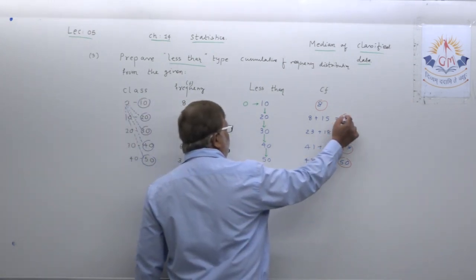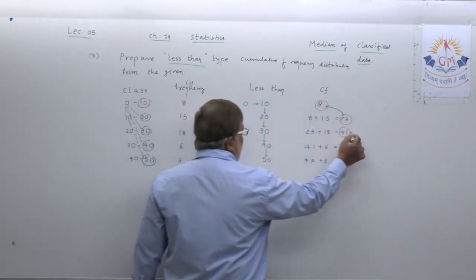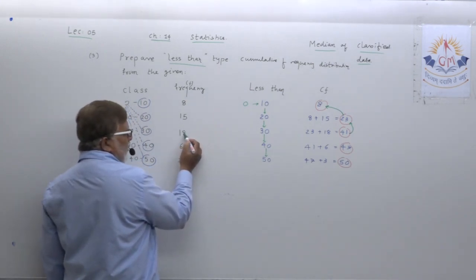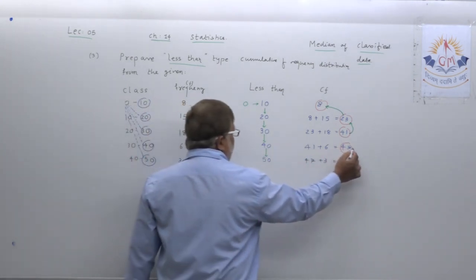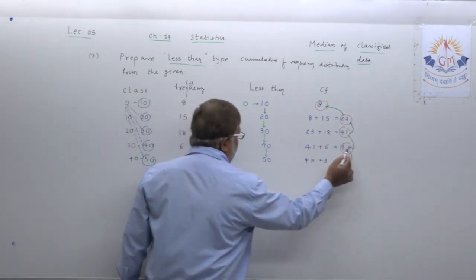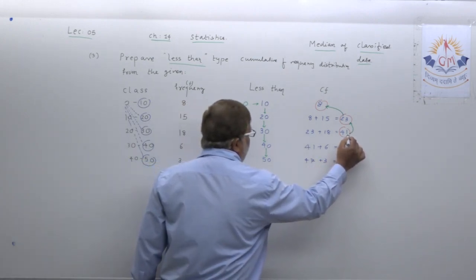Try to understand. 23 minus 8, 15. Then 41 minus 23, that is 18. Then 47 minus 41, 6. Then 50 minus 47, that is 3. This way, dear student.